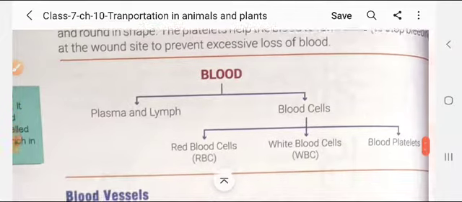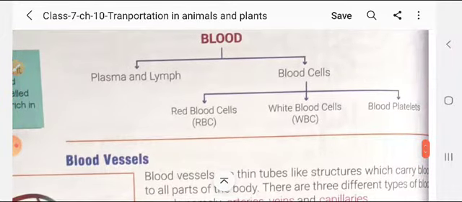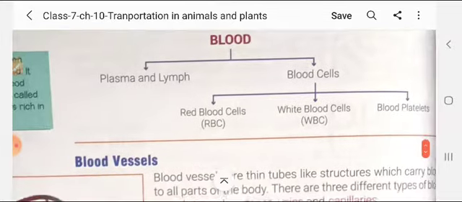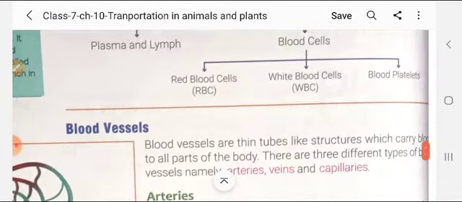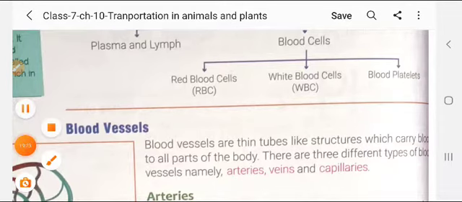Now, student, blood plasma and lymph are one branch of the blood. The other branch is blood cells, which are RBC cells, WBC cells, and platelets that I have just explained to you, student.